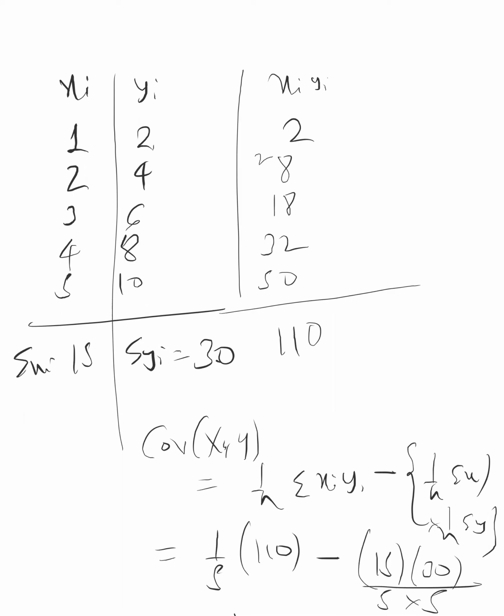This becomes 22 minus 3 into 6, so 22 minus 18, that is again coming as 4 only. Last time also, remember, the answer was 4 only. So this is one more method. This completes our covariance part. Covariance is completed.